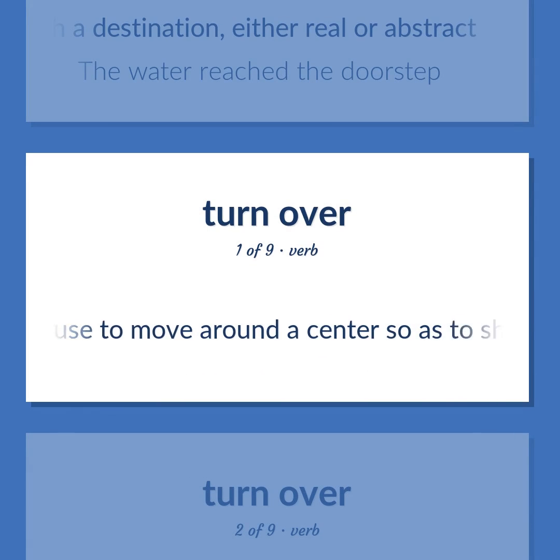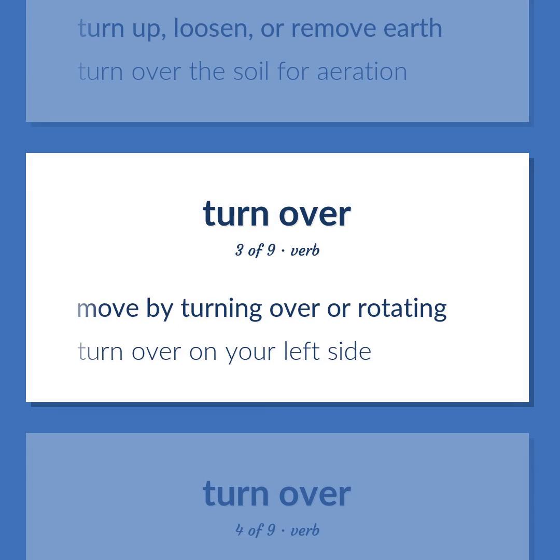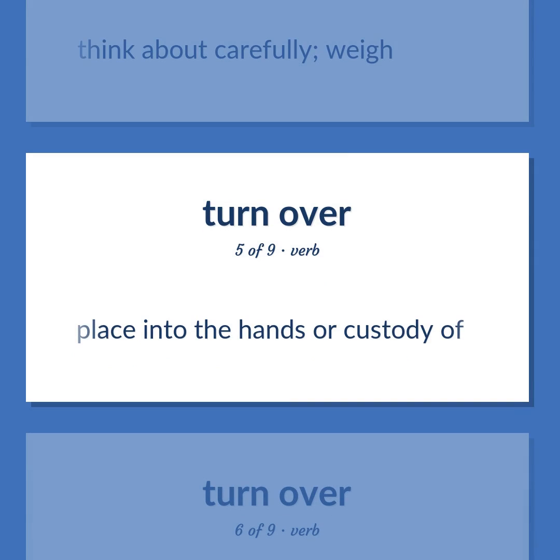Cause to move around a center so as to show another side of. Turn up, loosen, or remove earth. Turn over the soil for aeration. Move by turning over or rotating. Turn over on your left side. Think about carefully, weigh. Place into the hands or custody of.